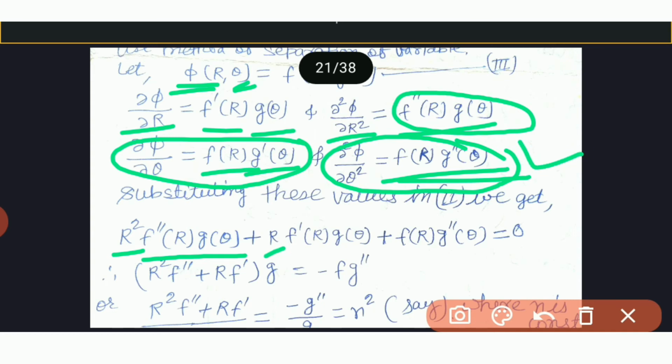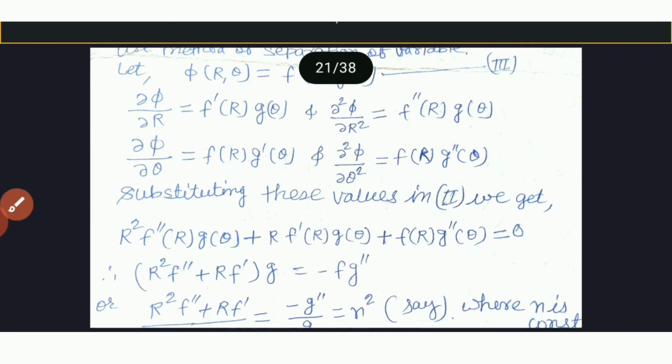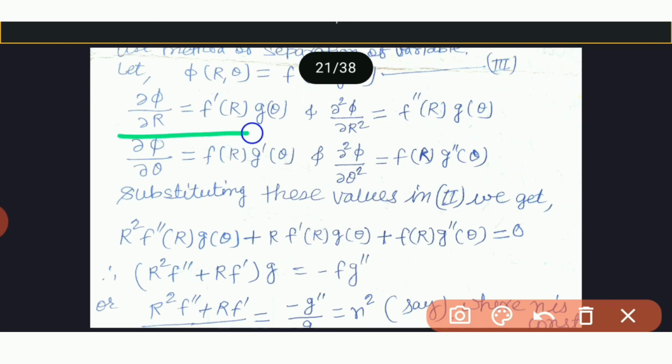The value of ∂²φ/∂θ² is f(r) g''(θ). We put these values of ∂φ/∂r, ∂²φ/∂r² and ∂²φ/∂θ² in equation second. Then we get this.